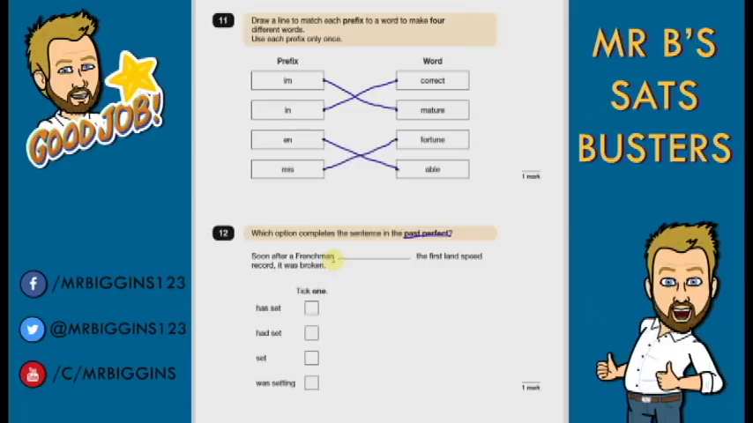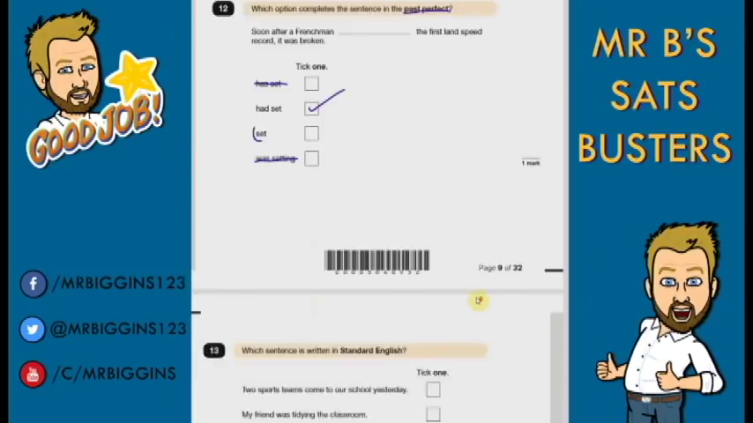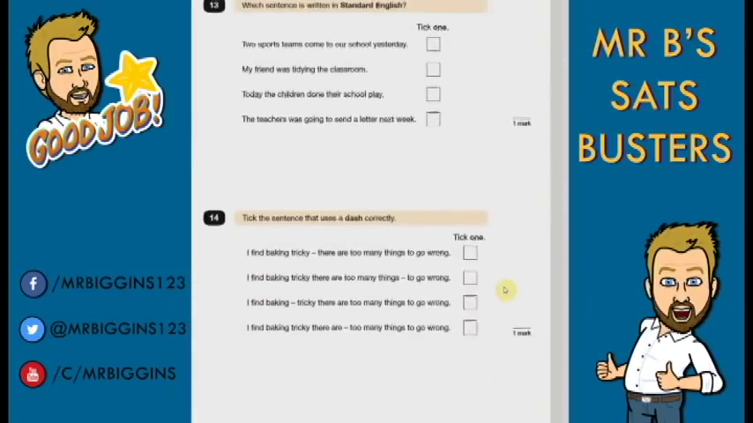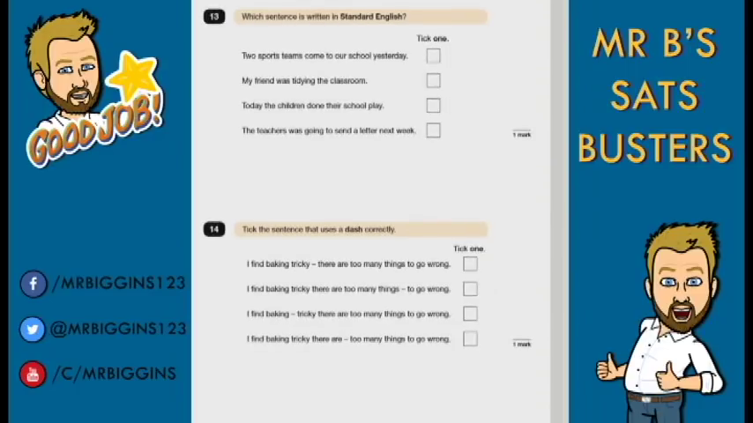But if you weren't aware of that, don't worry, just go through each one, see if it sounds right. Soon after the Frenchman has set the first land speed record, it was broken. Doesn't work because this isn't past. Soon after the Frenchman set the first land speed record, it was broken. So it could be that. Soon after a Frenchman was setting the land speed record, it was broken. Doesn't make sense, so it couldn't be that one. So, even if you weren't aware that the past perfect had set in, you would be down to 2, so you'd have a 50-50 chance of the answer.